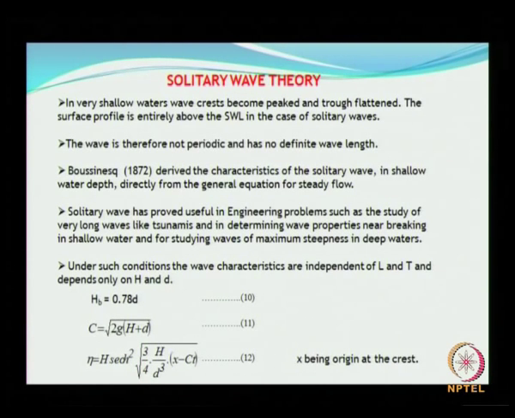Is that clear? For a given C, given characteristics of H and D, use this expression and traverse the profile from x. X is assumed to start from the crest of the solitary wave.